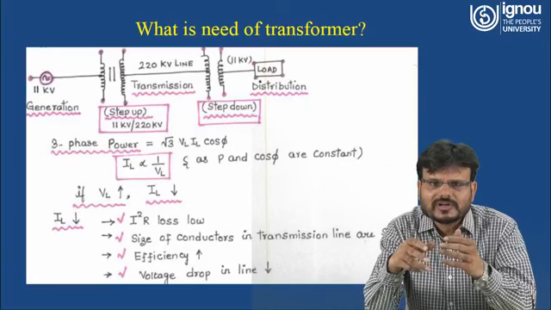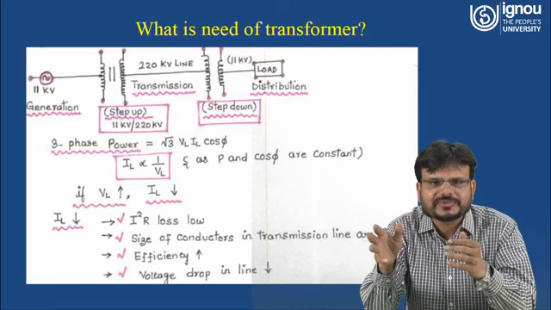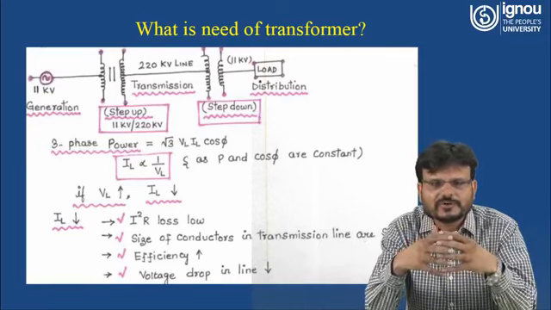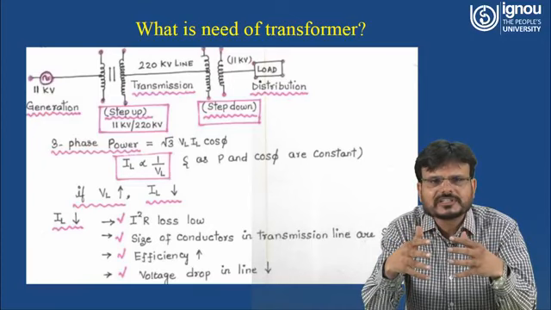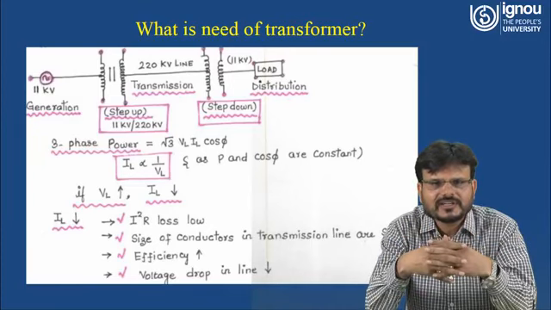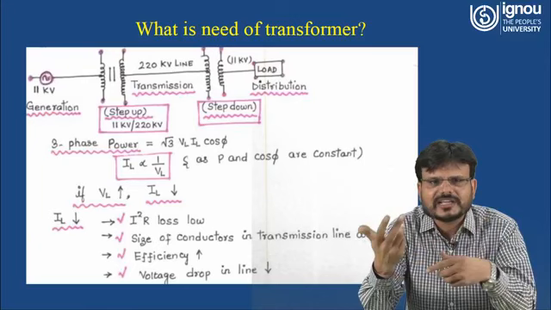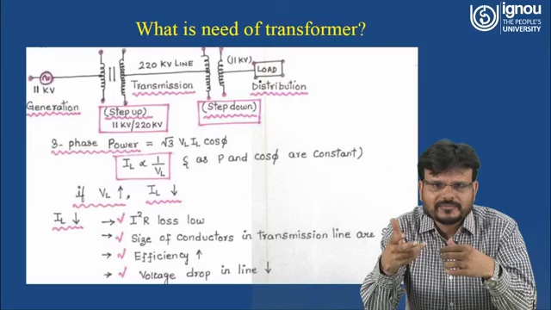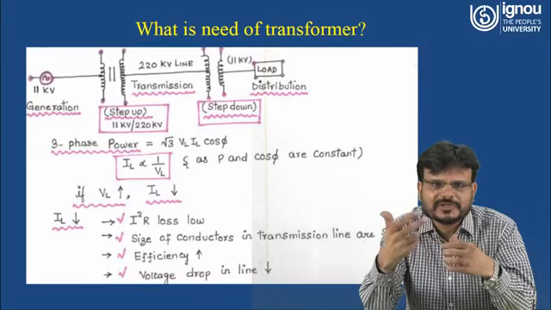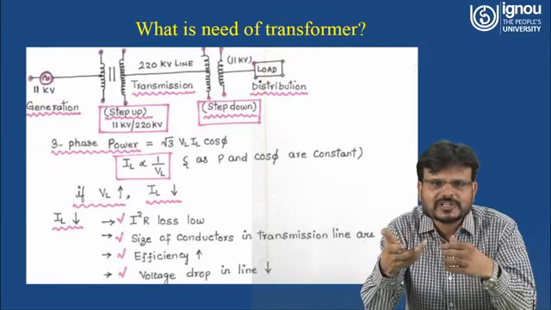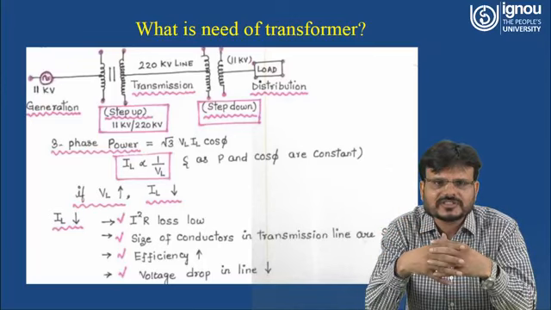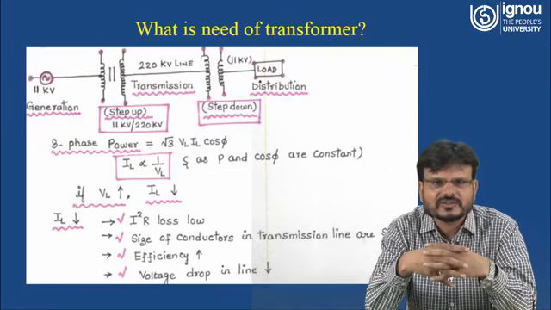So what is our aim? We are reducing the current because this current has to be transmitted through the wire, and wire means basically resistance, because you are going to transmit this electrical power through the transmission line. This transmission line has some resistive losses. You are able to reduce the current with the help of this transformer because you are stepping up the voltage. If you are able to reduce the current, that means you are able to reduce the resistive losses. Those losses are nothing but what is called I square R losses.